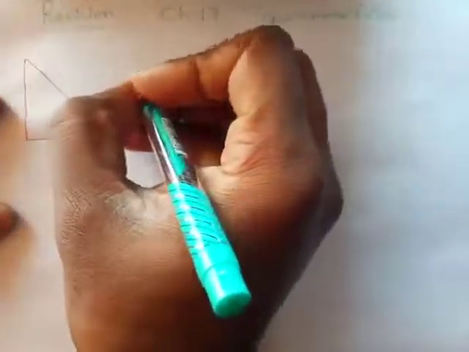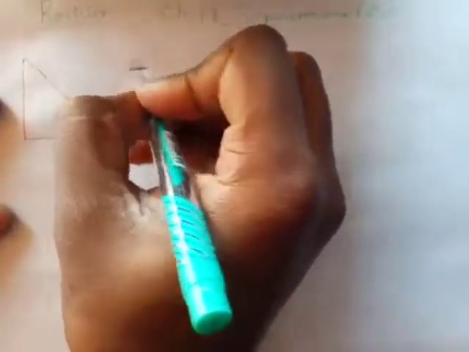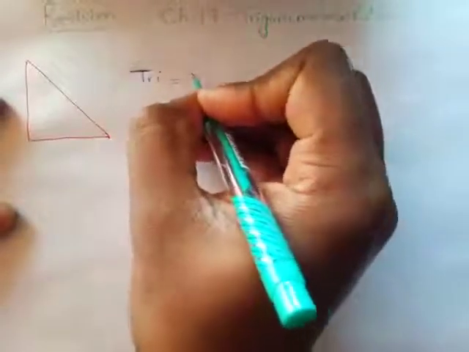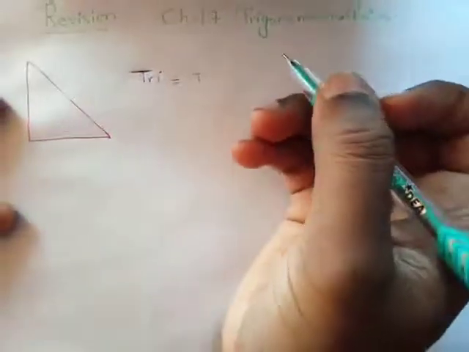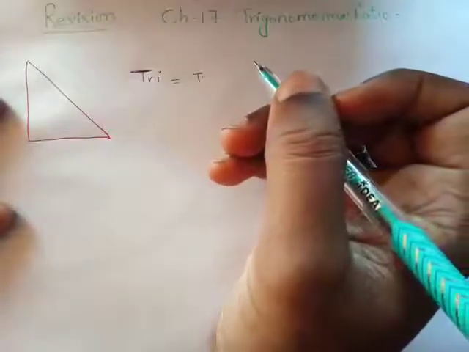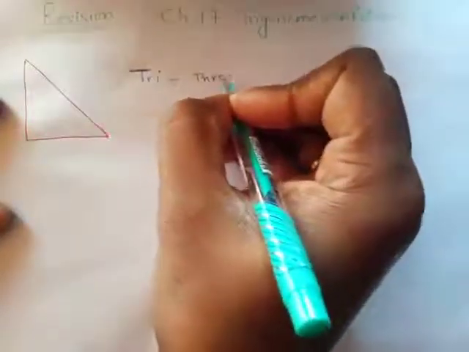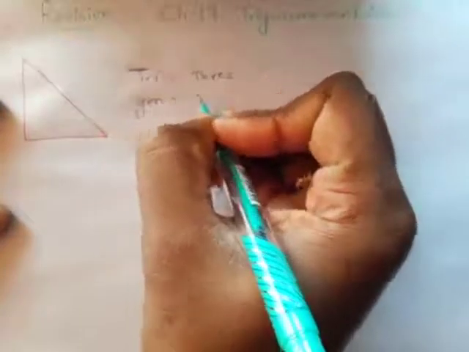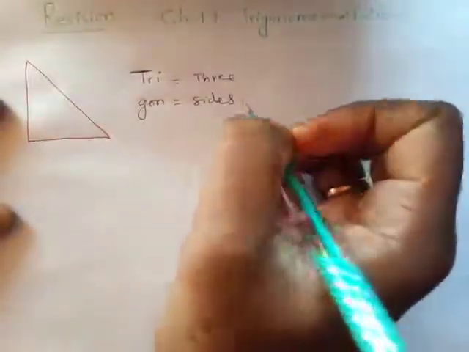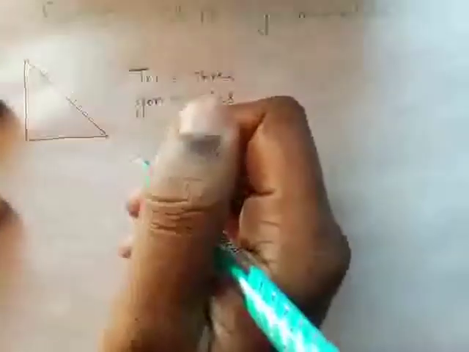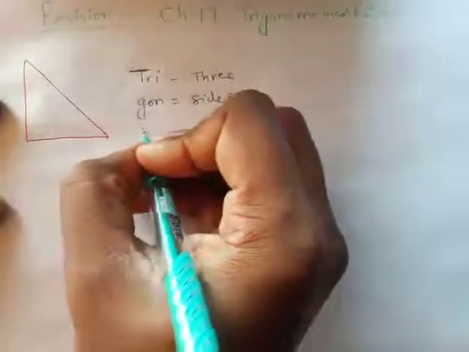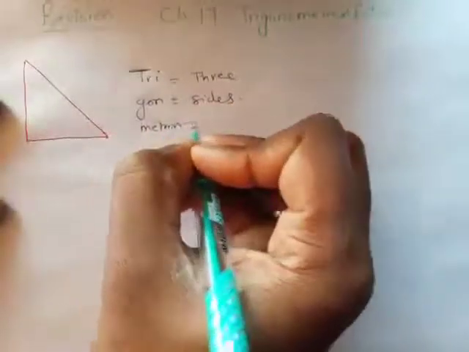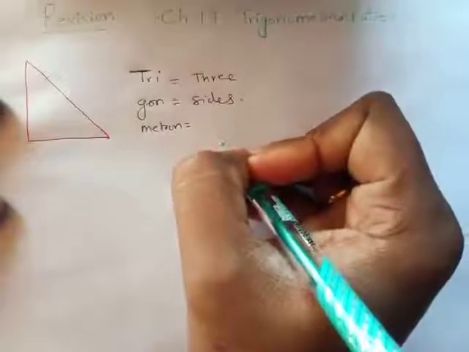But trigonometry helps us to understand that. Trigonometry: tri means triangle, or you can say 3, gon means sides, and metron means measurement.